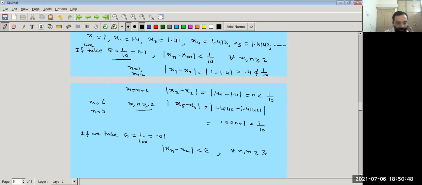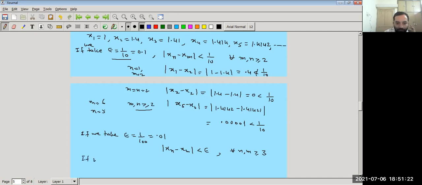You can check this: when you take the difference of x2 and x1, or the difference of x3 and x2, it is bigger than 1 by 100. So for indices greater than or equal to 3, all the terms come closer to each other, so that distance is less than epsilon.